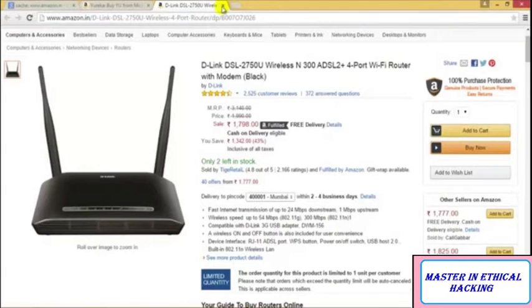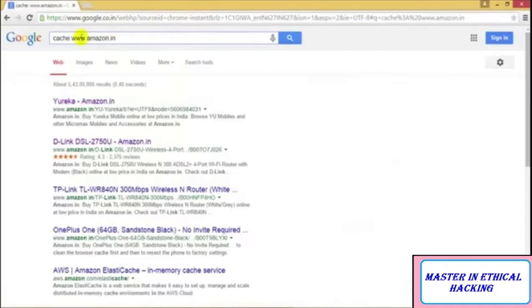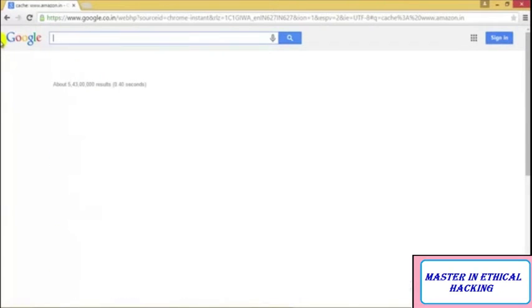Let me show you one more example so you will get a clear idea. I'll type intitle: intranet, and inurl: intranet, plus intext: human resources, and I'll hit enter.